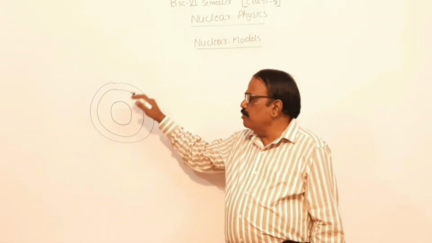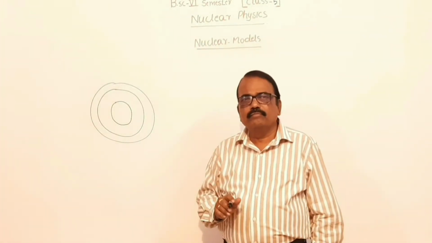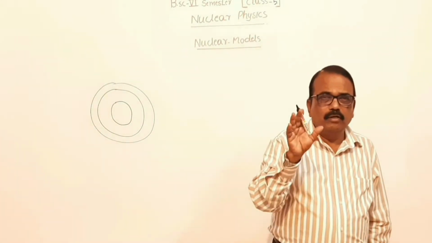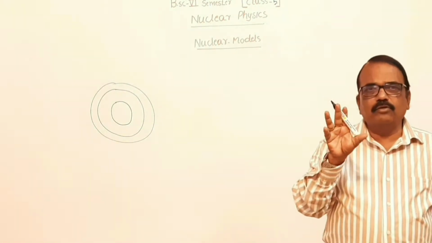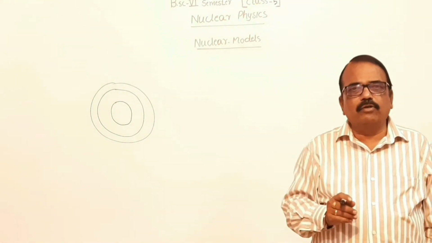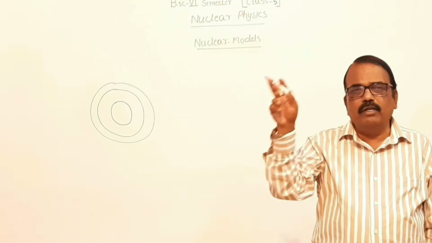To make the atom electrically neutral, the net amount of positive charge on the nucleus is equal to the net amount of negative charge on the revolving electrons.